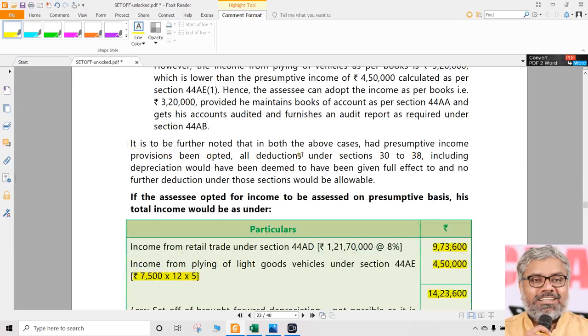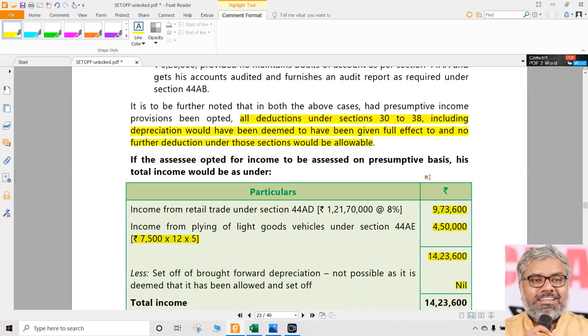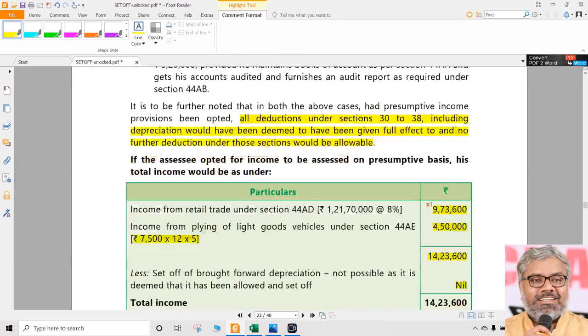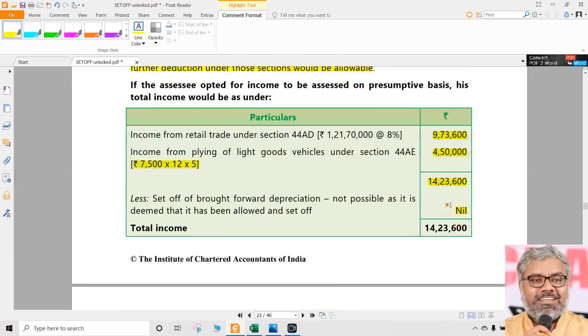In both cases, had the presumptive income provisions been opted, all deductions under 30 to 38, including depreciation, would have been deemed to have been given full effect to, and no further deductions under those sections will be available. And once again, point to be noted, unabsorbed depreciation falls under section 32 only. Of course, it has a subsection, but basically it is also 32 only. Means 32, which is unabsorbed depreciation, cannot be claimed as deduction if the SSE chooses presumptive taxation. So if the SSE chooses presumptive taxation, no deduction of that 1 lakh.